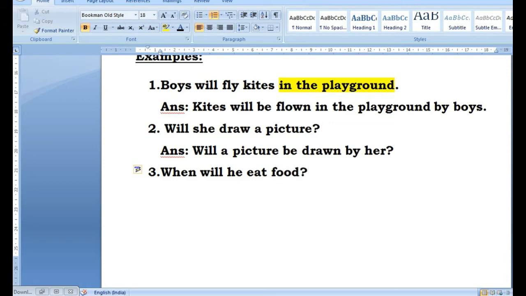Okay, when will he eat food? So because the sentence is beginning with when, this is an interrogative word, so your answer has to begin with an interrogative word. So you begin your answer, answer means you begin the passive voice. We are doing active to passive voice, not passive to active. Okay, so in passive voice your answer is when, and then after interrogative word your will,